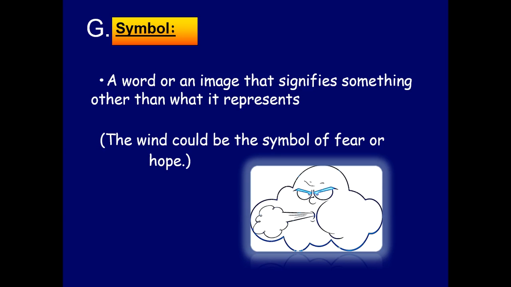Then we have symbol, a word or an image that signifies something other than what it represents. Like what? The wind could be the symbol of fear or hope or anger, for example. So he can use the wind in order to represent something else, like a symbol.